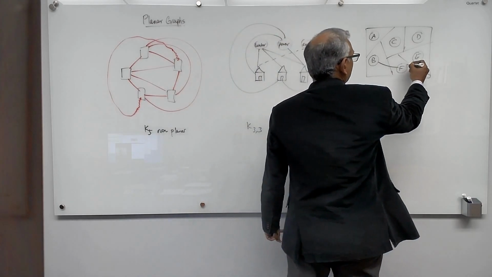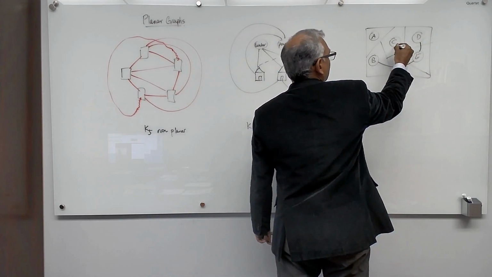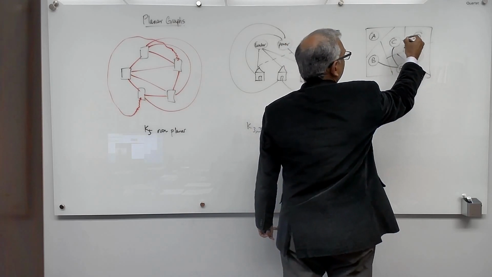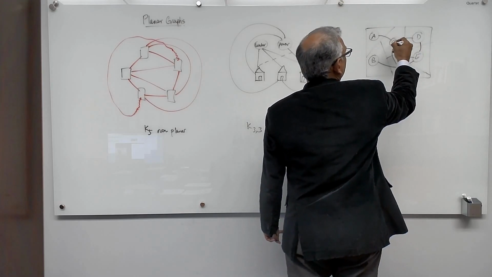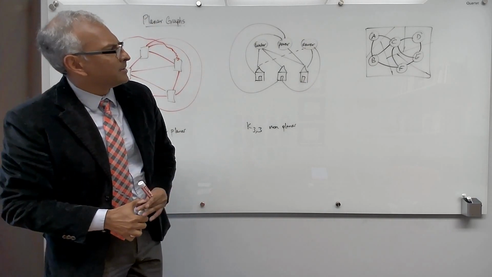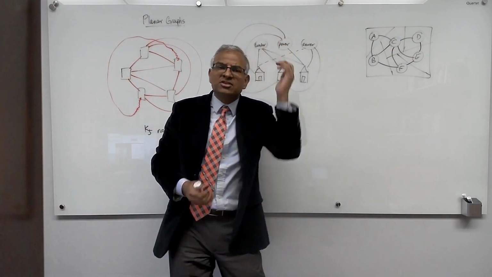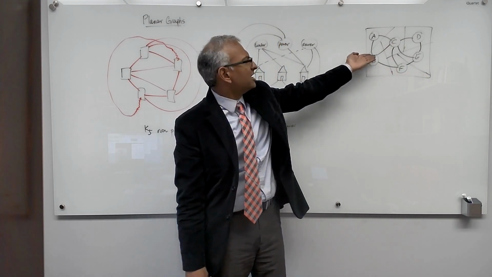So these 2 countries are related. These guys are related. These guys are related, and these guys are related, and these guys are related. There. I've drawn a graph that represents the border relationship between countries, and look, almost by construction, it's planar.